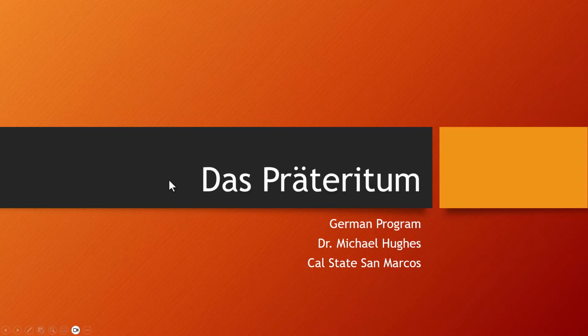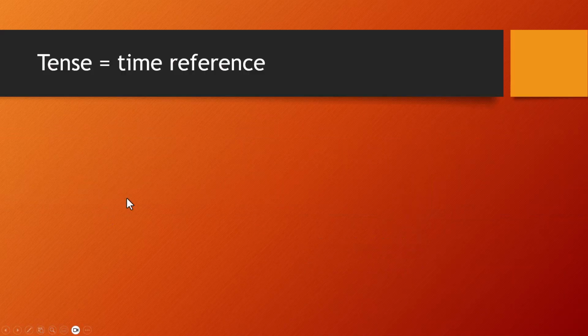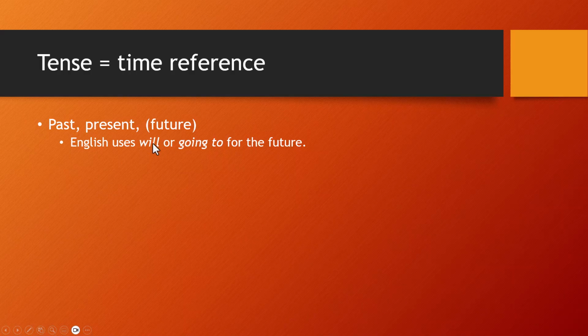So let's first remind ourselves that tense is just time reference that's grammaticized, right? Typically, you might have past, present, future. Neither English nor German really has a future tense. That's because in English we use two words to do it, right? We don't have a suffix that attaches right onto the verb. So we use a modal verb, or this going-to construction, right? He'll go, or he's gonna go. Just because it's not a suffix, it's a compound thing. It's not technically a tense. It doesn't really matter, right?